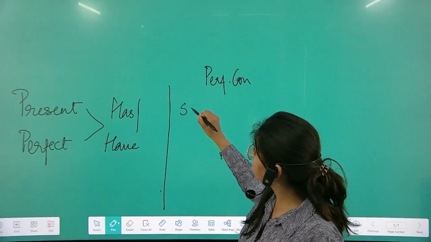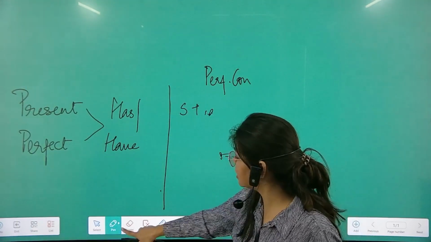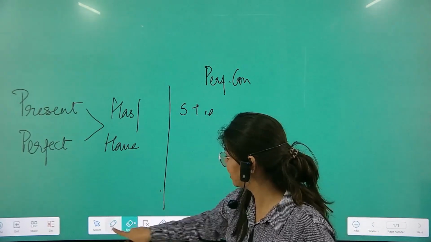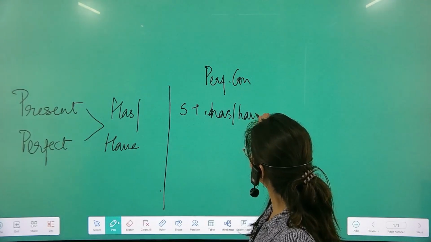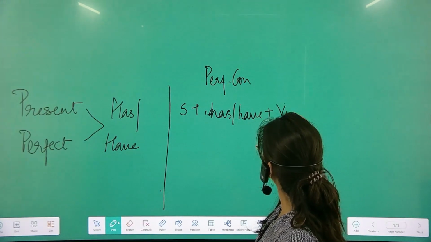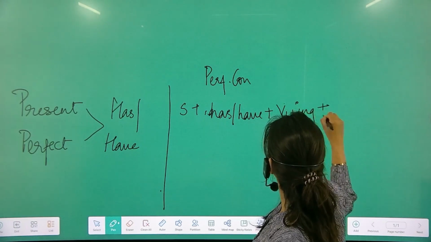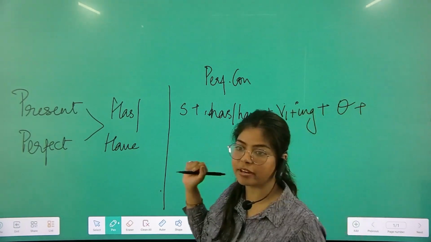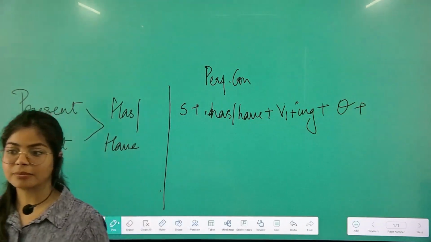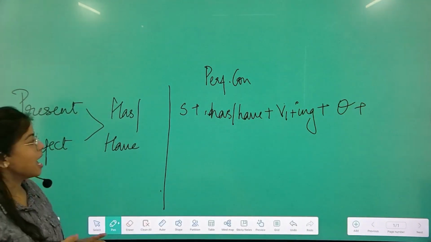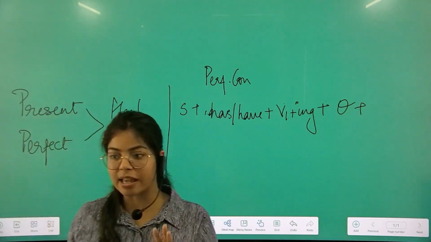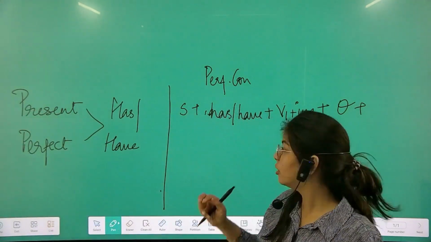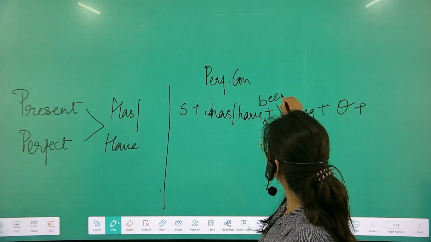How? Subject with has. Has or have plus verb, first form plus ing plus object, and what else do we add? She has been. What are we missing? Been. Just like the way we talked about how ing form needs a helping verb to support them, in the same way we have the third form of is, am, are, which is been, not ing but been.